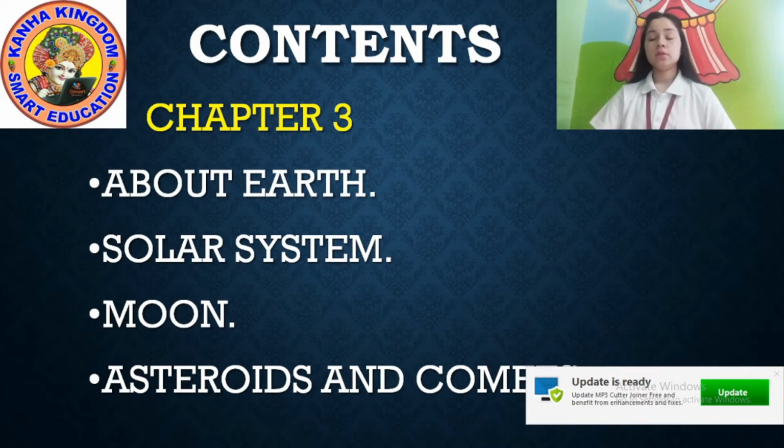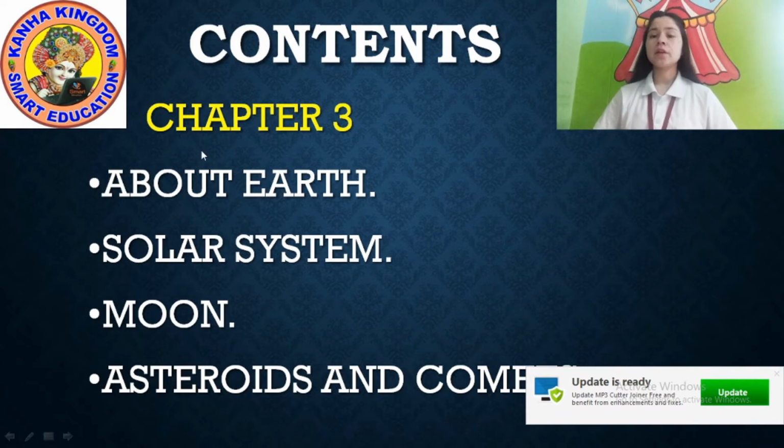Okay, the moon. Have you seen the moon at night? So today we are going to study about the moon also. Another one is asteroids and comets. So what is in asteroids and comets? In the solar system there are 8 planets, but we see that there are also dust particles, rocks and metals.